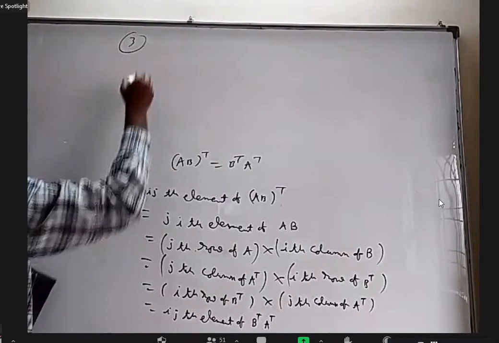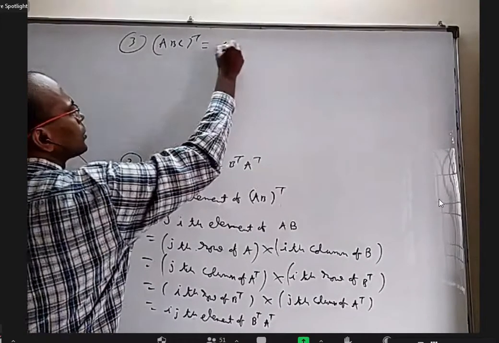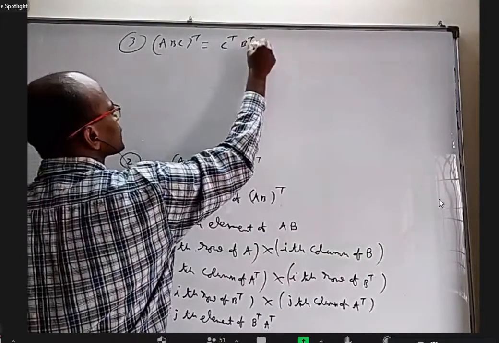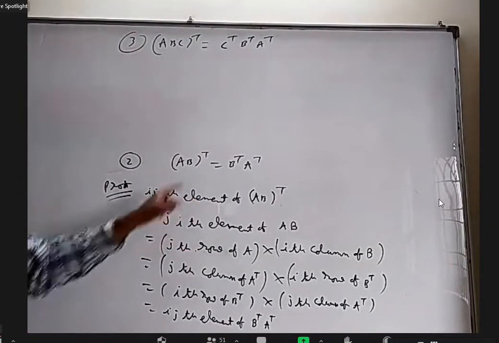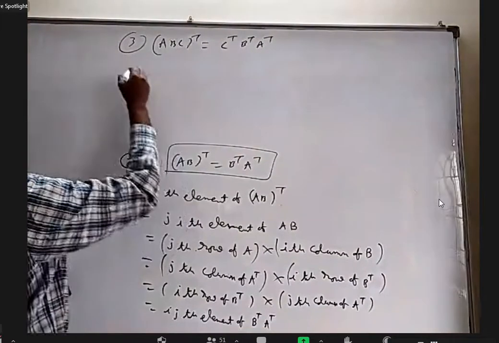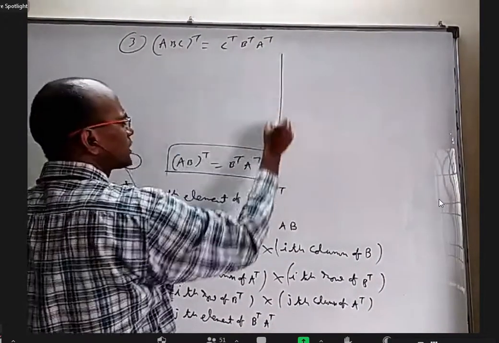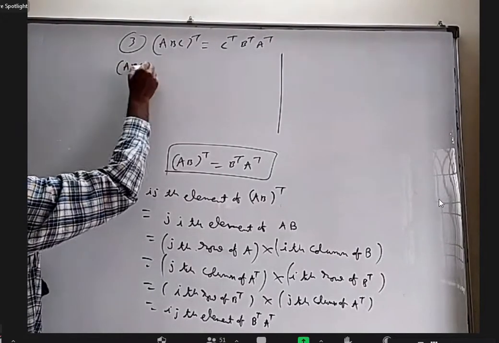Okay. Next, ABC whole transpose equal to C transpose, B transpose, A transpose. I can prove it theoretically, but we already derived this formula, so I will use that to derive this. I can write two methods. This morning I wrote it; I am repeating it once again for the sake of writing.